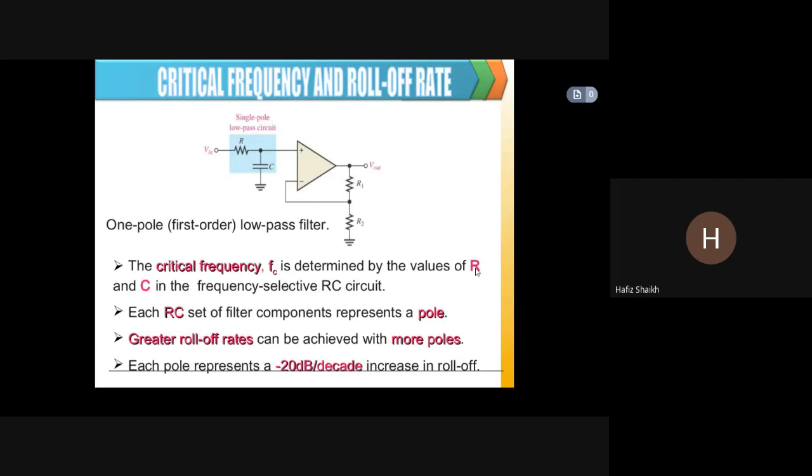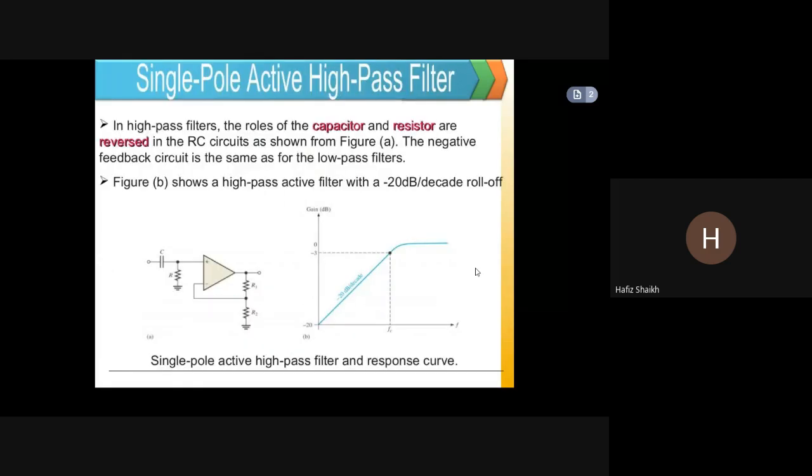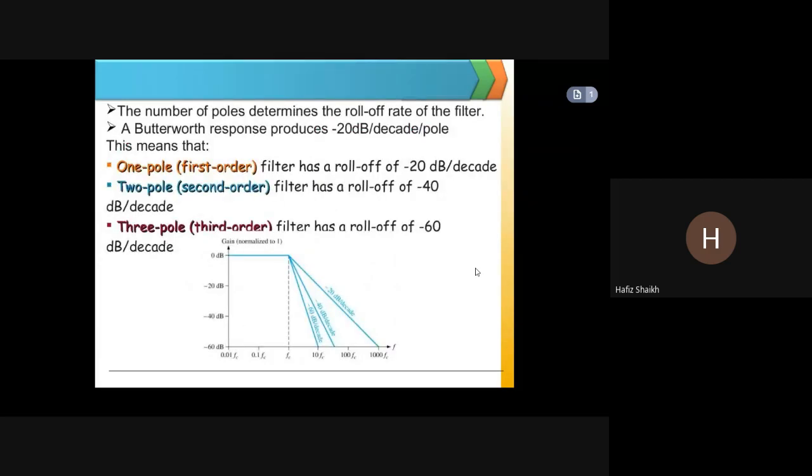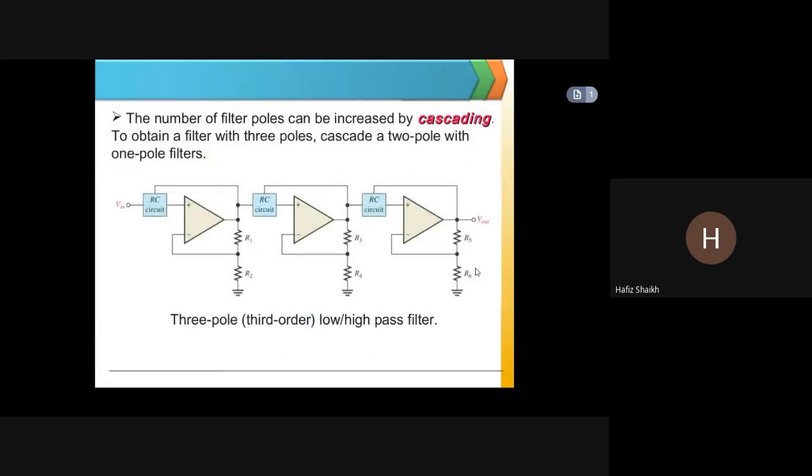Each pole represents 20 dB per decade. So the number of filter poles, we can increase by cascading to obtain a filter with 3 poles. Cascade a 2 pole with a 1 pole filter.